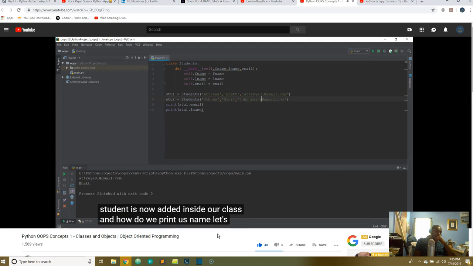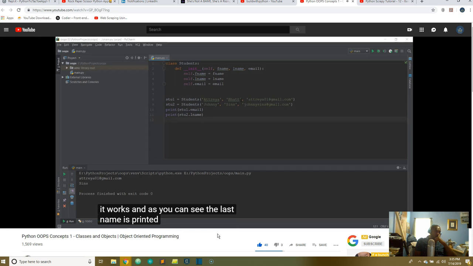And how do we print last name? Let's call student2.lastname, and let's print it out and see if it works. And as you can see, the last name is printed over here.